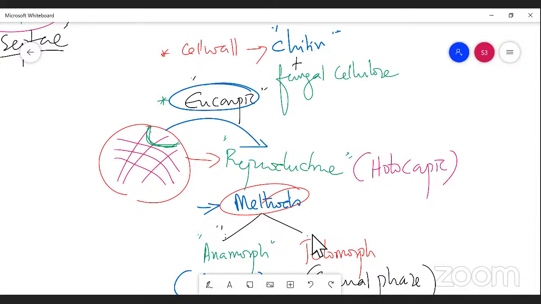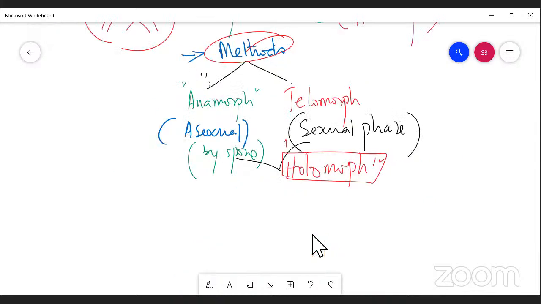The next is the methods of reproduction, which are sexual and asexual. Asexual reproduction is carried out by the formation of spores. Reproduction takes place by means of spore formation, right? That is called the anamorph. The teleomorph means sexual reproduction takes place by the fusion of male and female gametes. So both phases are involved in the mode of reproduction, and that is called the holomorph. So this is the general characteristic of fungi that we discussed, right?